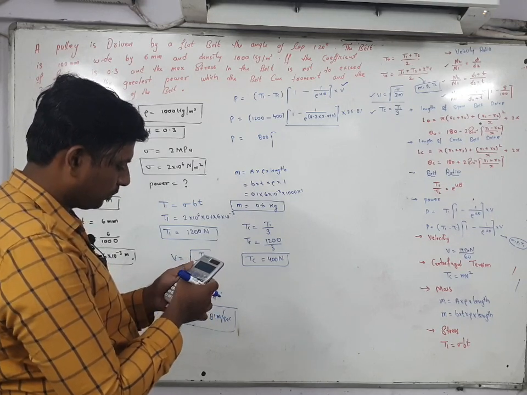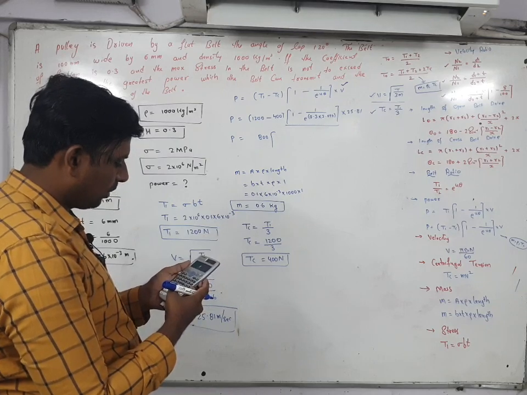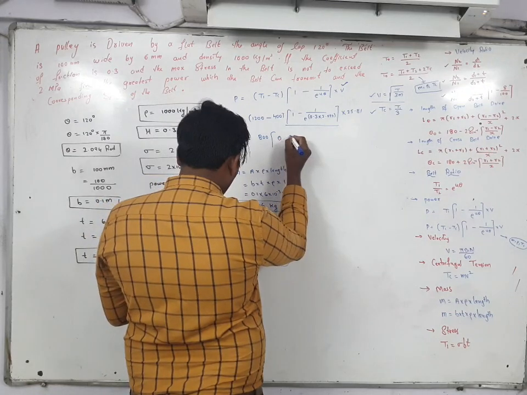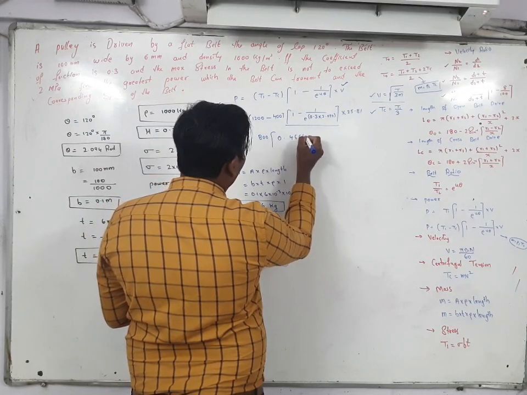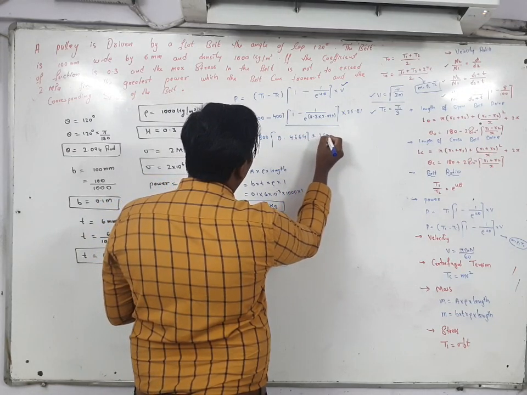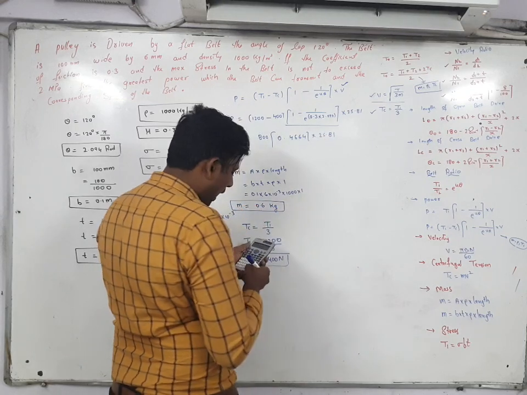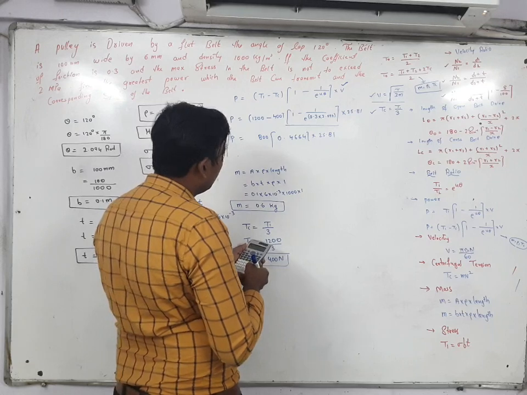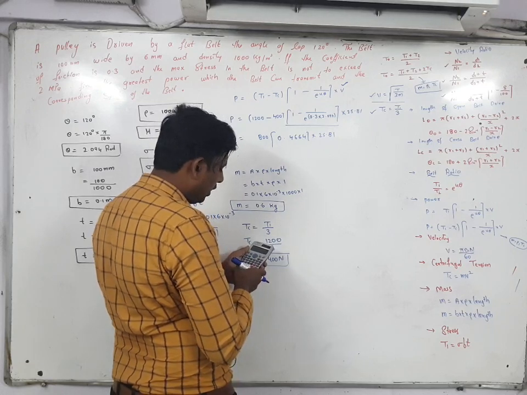2.094. So here you will get some answer. 0.3, 0.4664, then into 25.81. Answer into 25.81. So answer into 800.